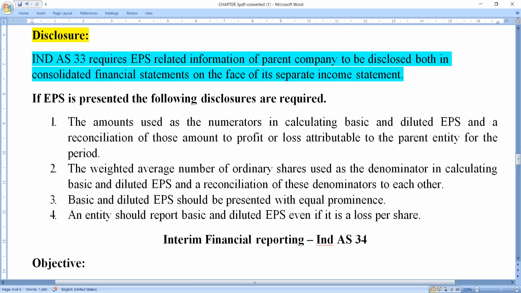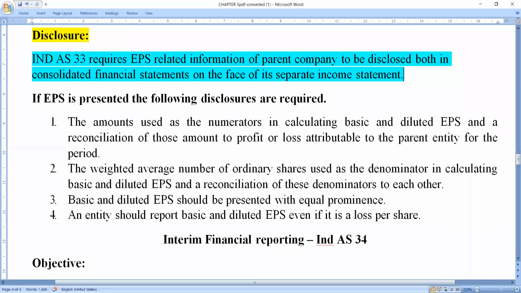Indian Accounting Standard 33 requires earning per share related information of the parent company to be disclosed both in the consolidated financial statement and on the face of its separate income statement. That is, in the income statement and the position statement.